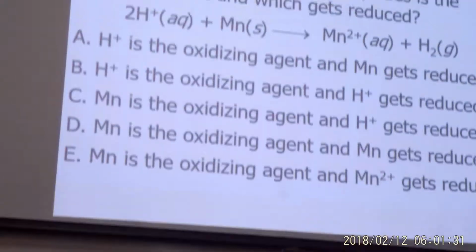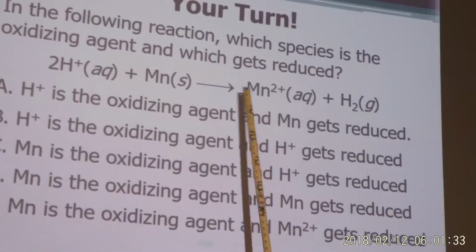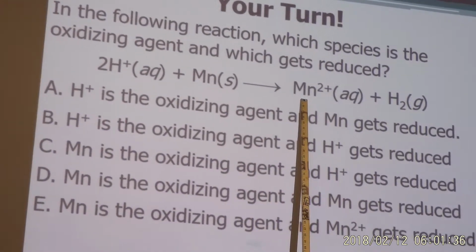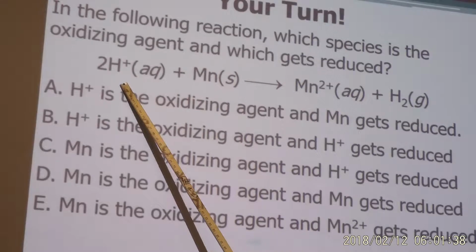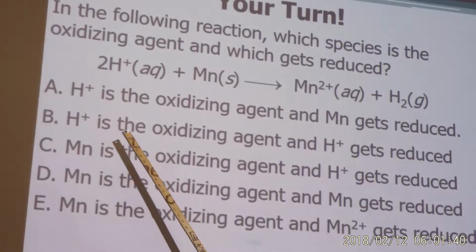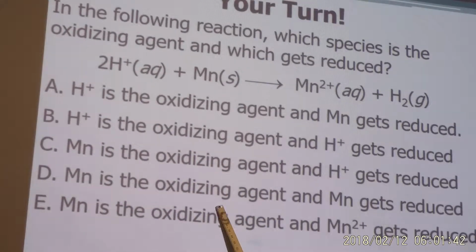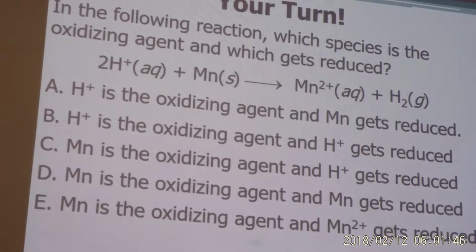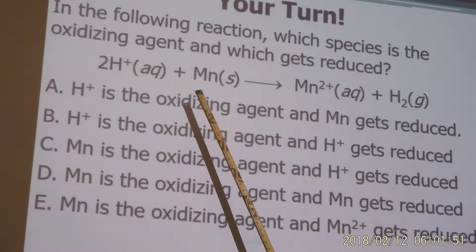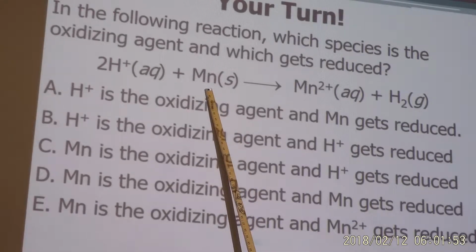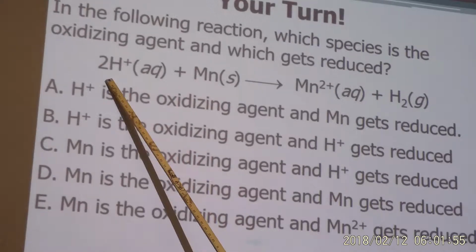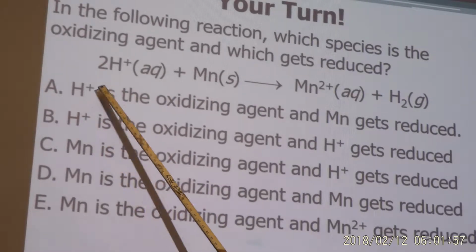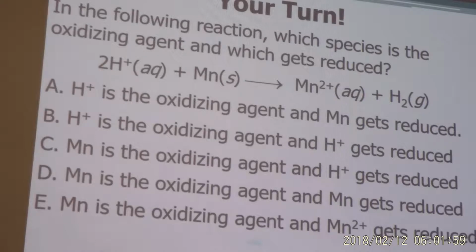All right, so loss of electrons, oxidation, right? Then I know that this thing was reduced. So I'm looking for the oxidizing agent. Is the oxidizing agent oxidized, or is the oxidizing agent reduced? Reduced. The oxidizing agent is reduced. Was this one oxidized? Okay, so this one was reduced, so this one is the oxidizing agent. So A or B are our choices.